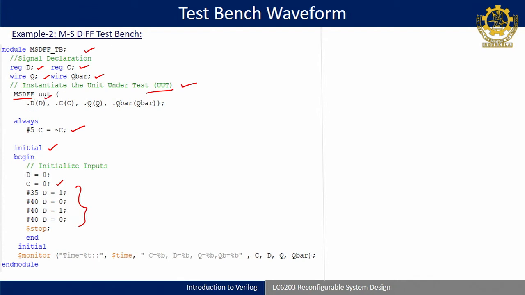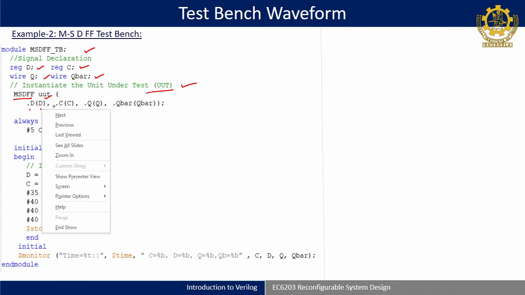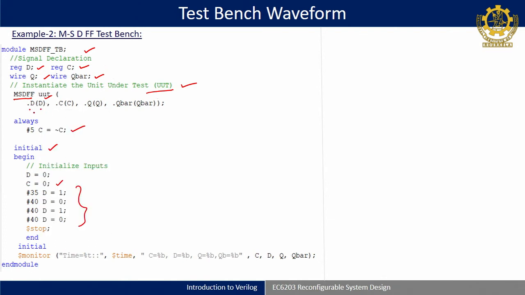Then dot local, dot actual, because I am assuming the same names as the signals written here: dot D, dot C, dot Q, dot Q bar. You are only calling what has a D input, C input, Q and Q bar, so do not worry about the intermediate Y1, Y bar.